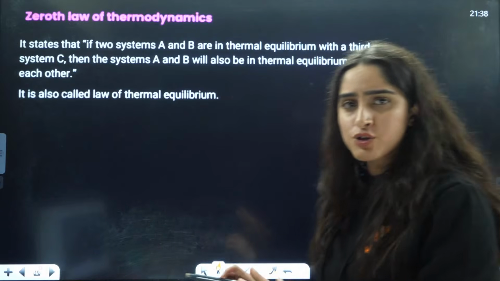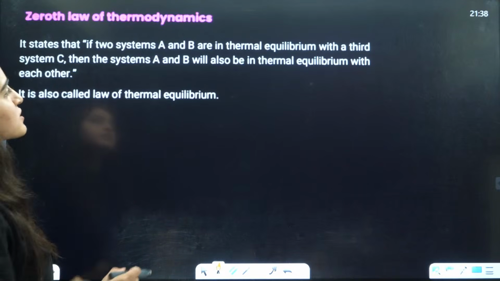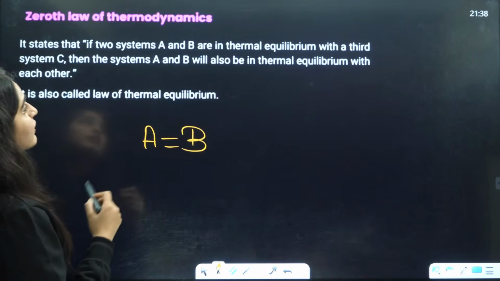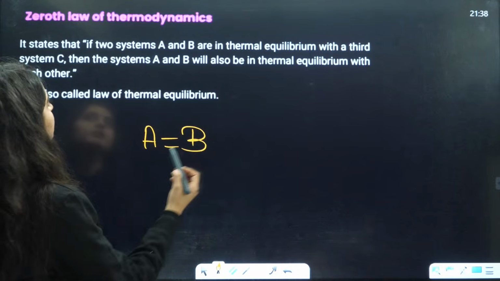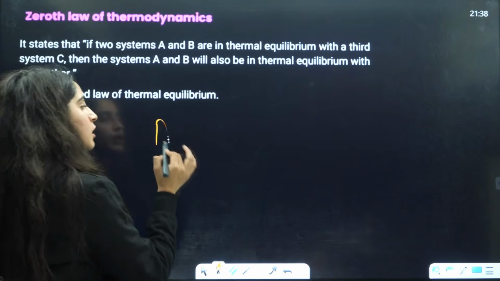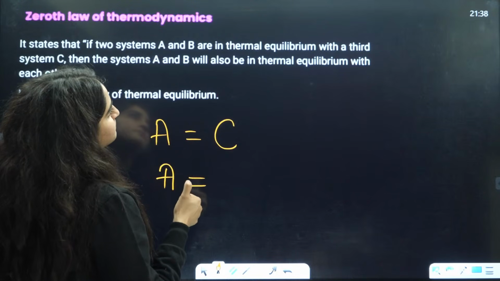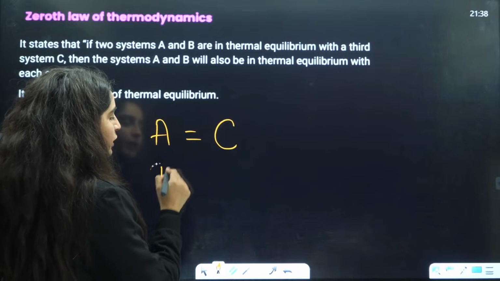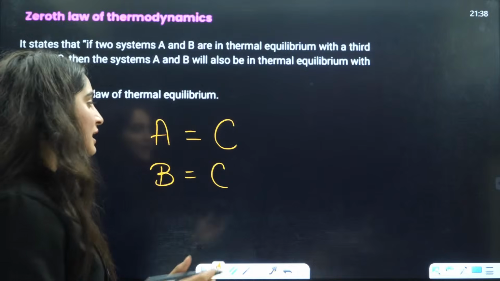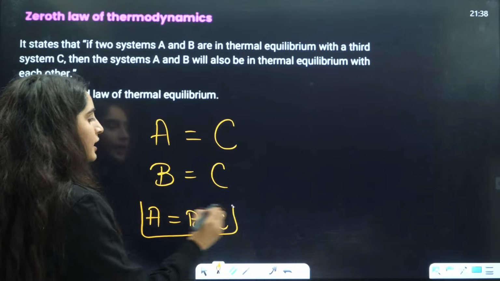This question is never asked, but because it is in your syllabus, I'll tell you the definition. It says that if two systems A and B are each in thermal equilibrium with a third system C, then A, B and C are all in thermal equilibrium.